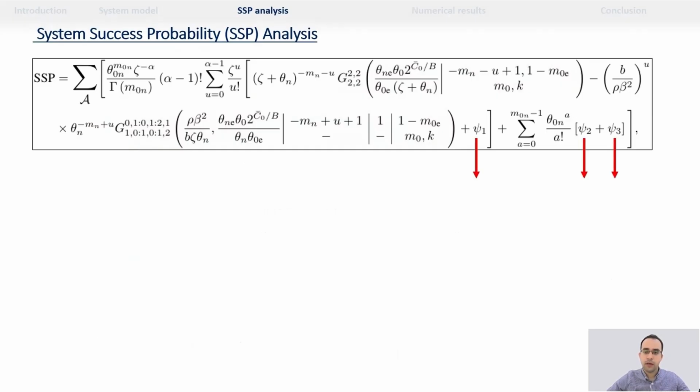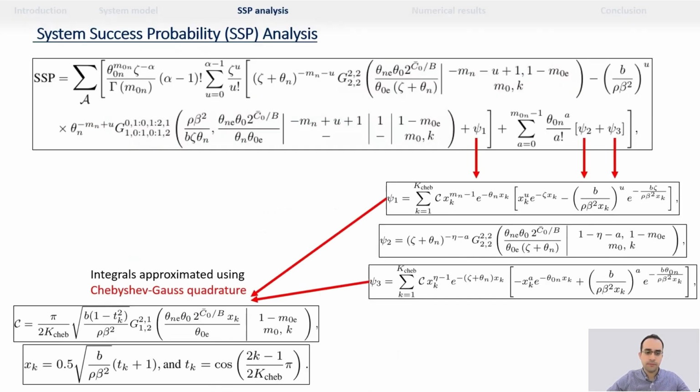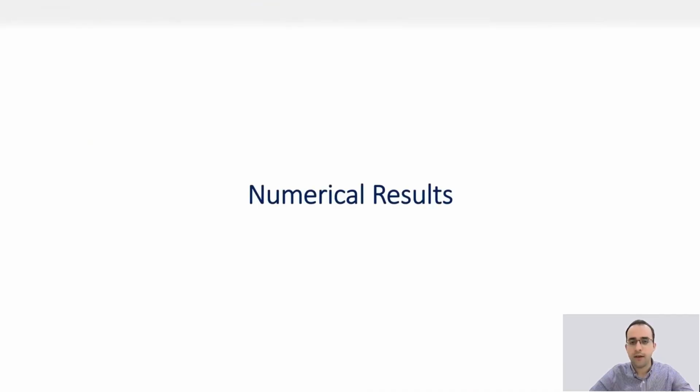Also, some integrals were approximated using the Chebyshev-Gauss quadrature. We also obtained the asymptotic system success probability expression, where at very high signal-to-noise ratio, the system success probability becomes independent of the signal-to-noise ratio. For numerical results, we consider the effect of different system parameters on the system success probability.